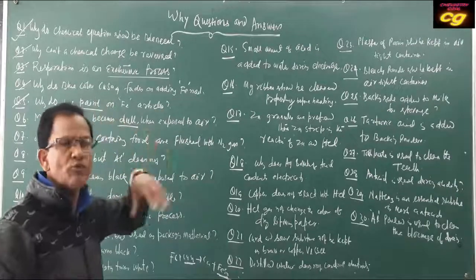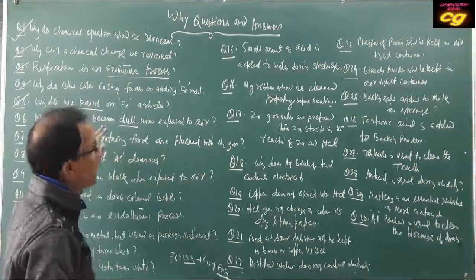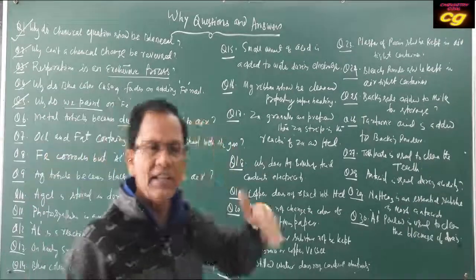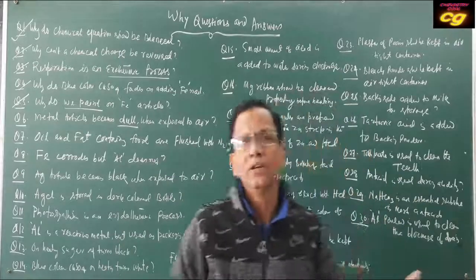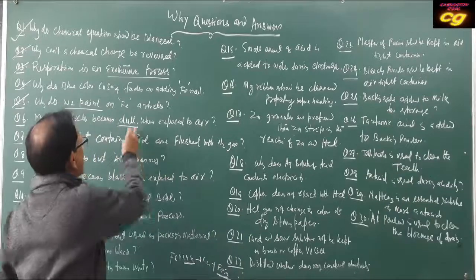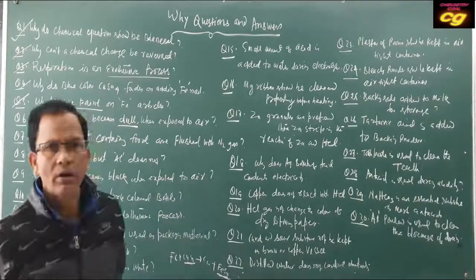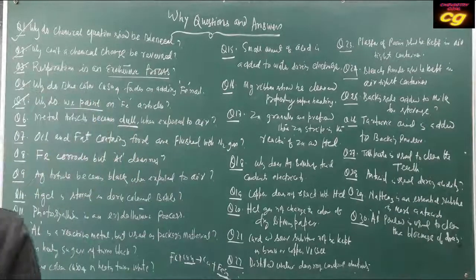Metals exposed to air will be corroded. The shining color of the metal is lost and it becomes dull due to corrosion when exposed to air. You have to write this.